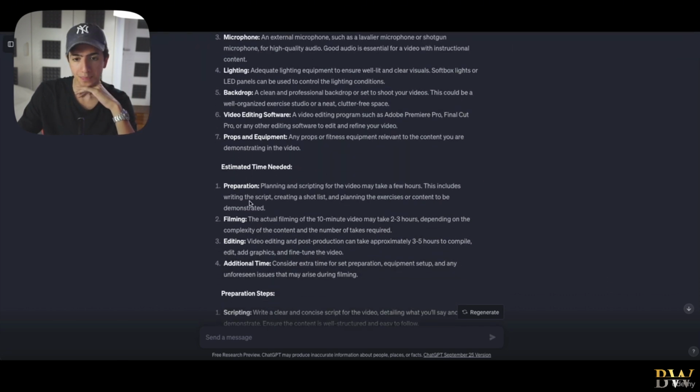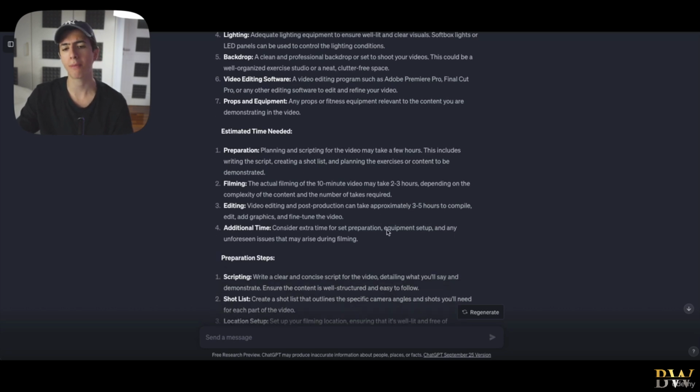Estimated time needed. So regarding preparation, planning, and shooting, it might take a few hours if you script and plan your video with ChatGPT. We're talking about way less than that. Regarding filming, right? The actual filming of the 10-minute video may take 2 to 3 hours, depending on the complexity of the content and the number of takes required. Editing, again, 3 to 5 hours to compile, edit, add graphics, fine-tune the video, plus additional time for preparation, equipment setup, and anything that may arise during filming.